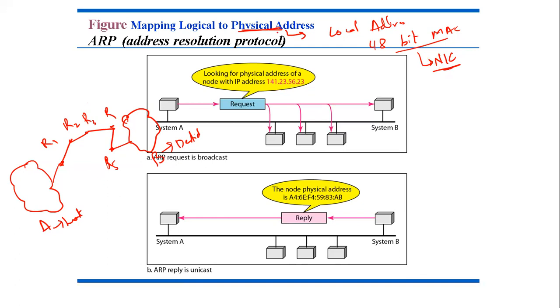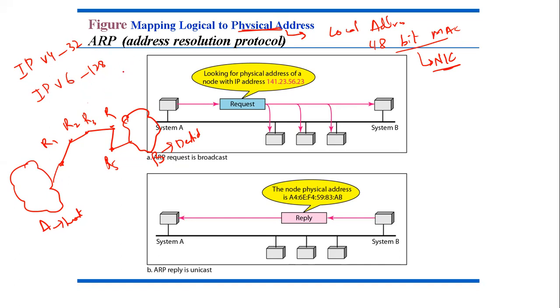So you know that the physical address is a 48-bit MAC address, and the logical address depends on your IP protocol. If it is IPv4, we have 32 bits. If it is IPv6, we have 128 bits. So this physical address and logical address are two different identifiers, and we need both because the physical network such as Ethernet can have two different protocols at the network layer, and the network layer will have another protocol which it uses.